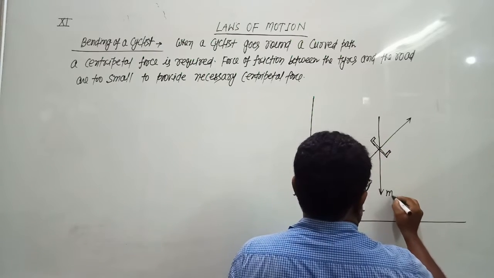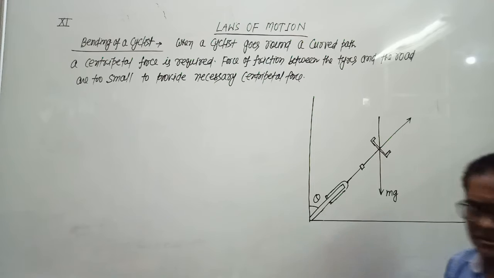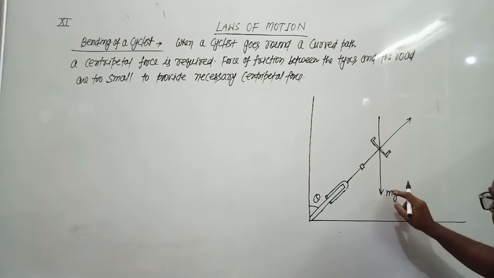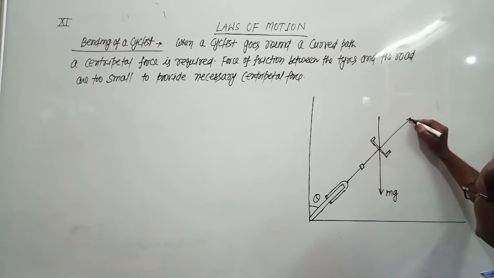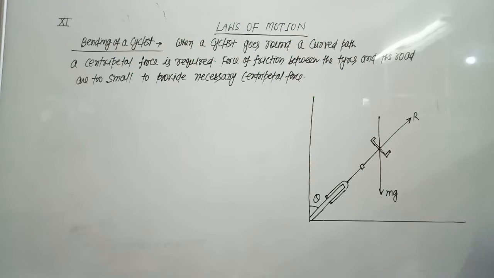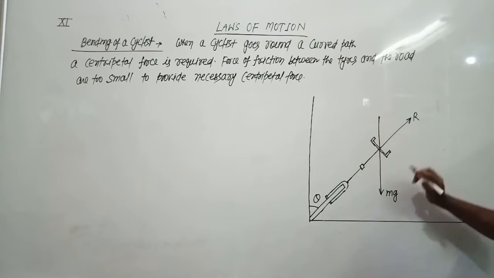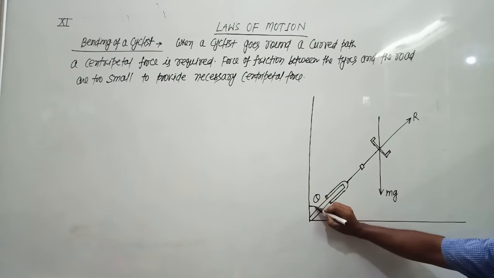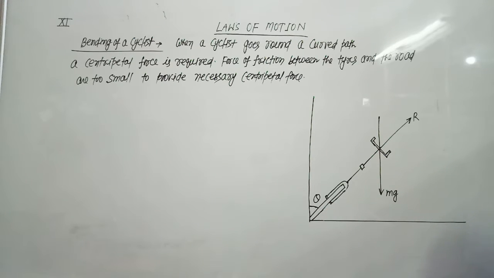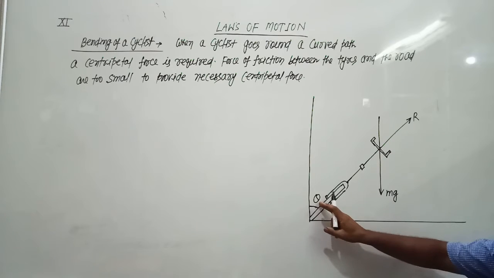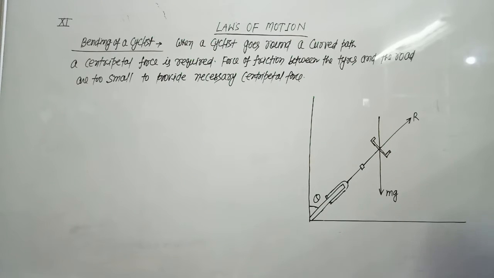Mg is the weight of the cyclist, and R is the normal reaction perpendicular to the surface. The cyclist leans at an angle theta with the vertical to provide the necessary centripetal force.